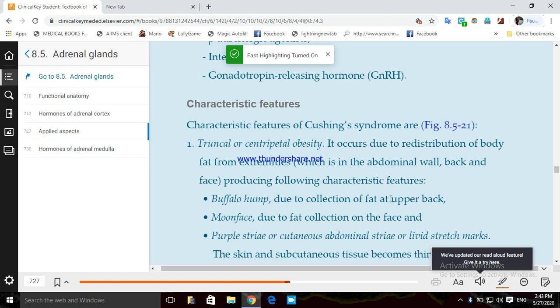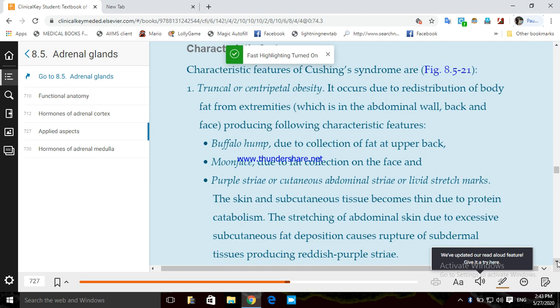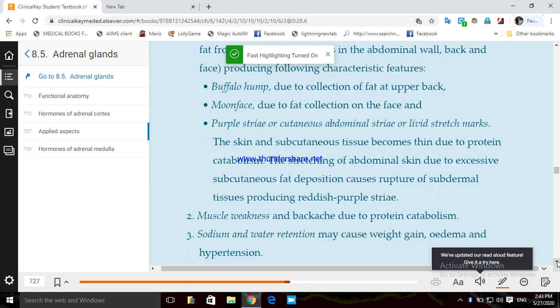If it is in the upper back and shoulder, you can have a buffalo hump. If it is on the face, you can have a moon face. Then there are cutaneous abdominal striae, or we call it livid stretch marks, or purple striae.